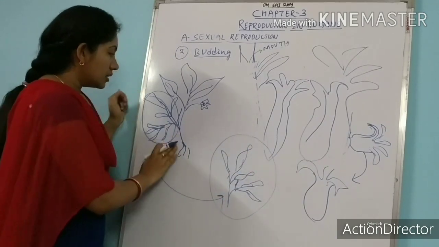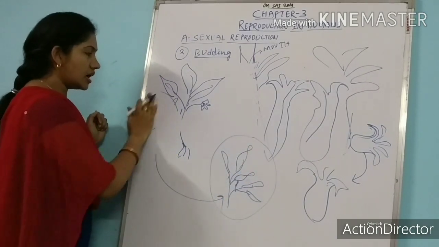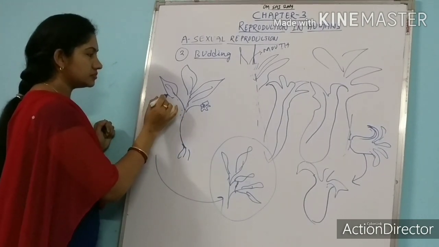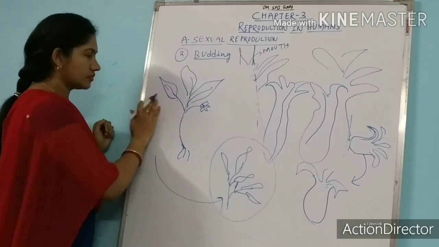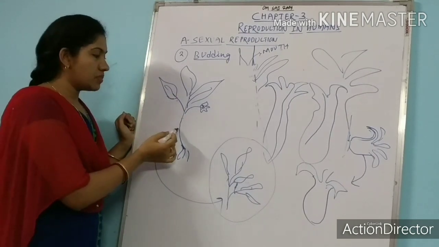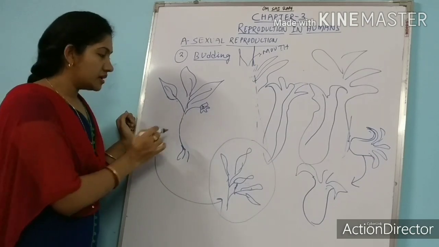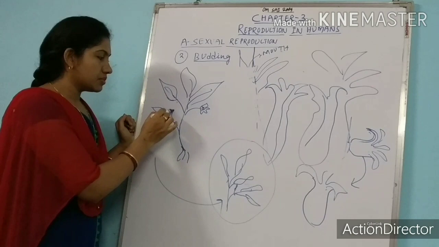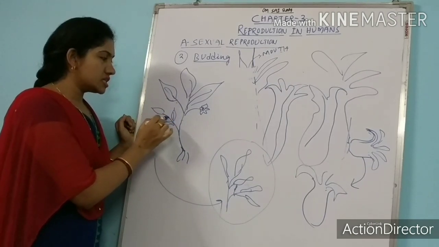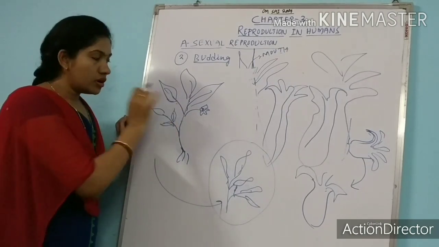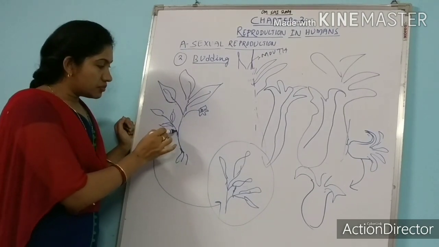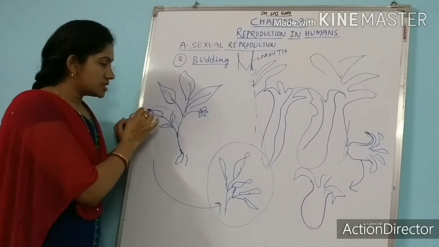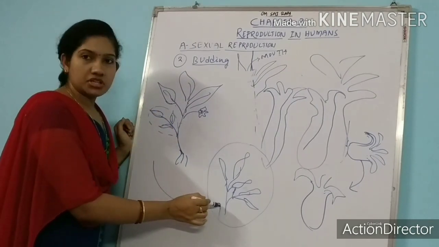But after cutting out the part from the original rose plant, it can again give rise to a new stem. This is the ability of regeneration of an organ for a plant. Here it can regenerate the stem. This is called regeneration and this is called fragmentation.